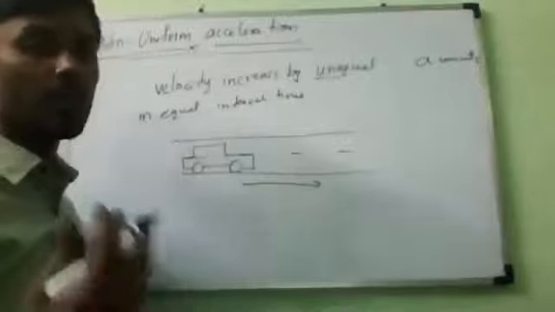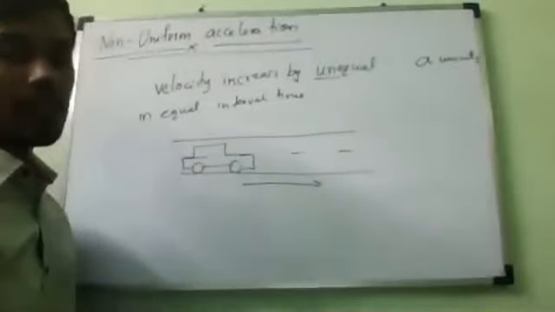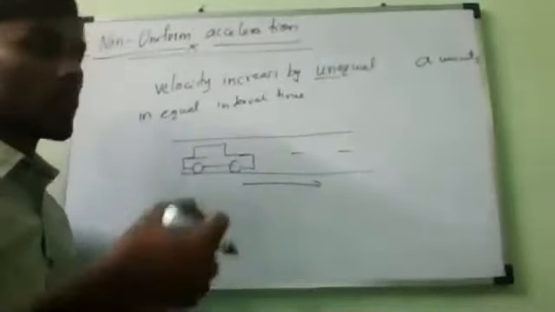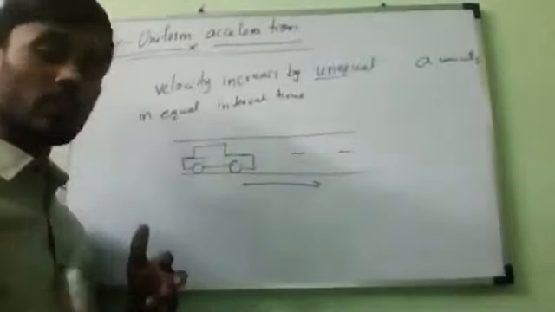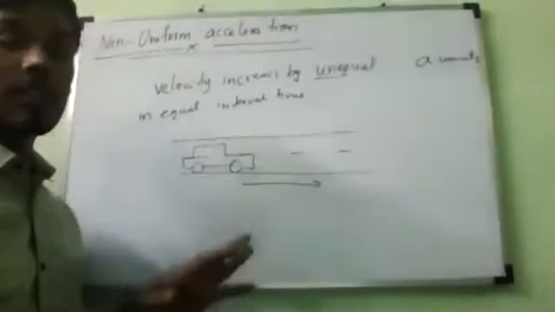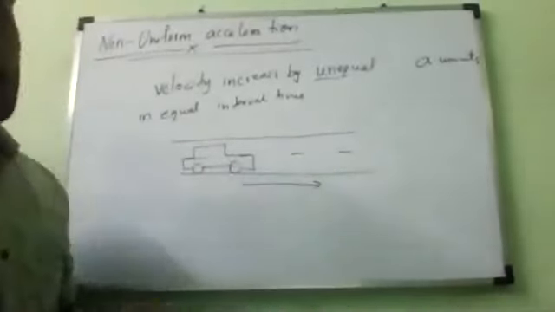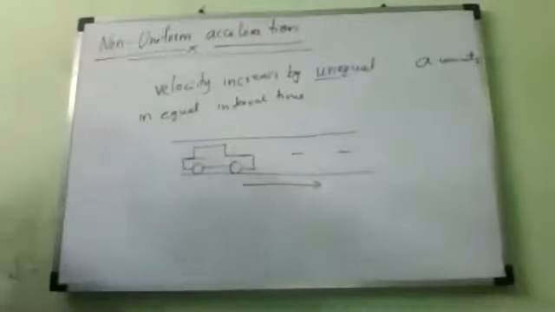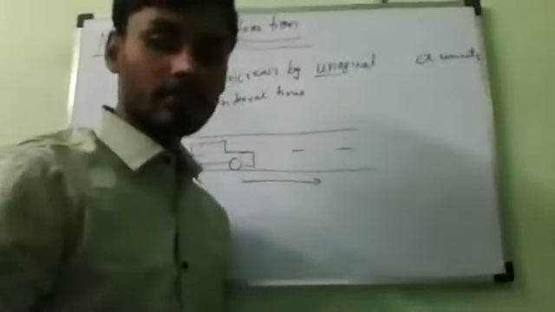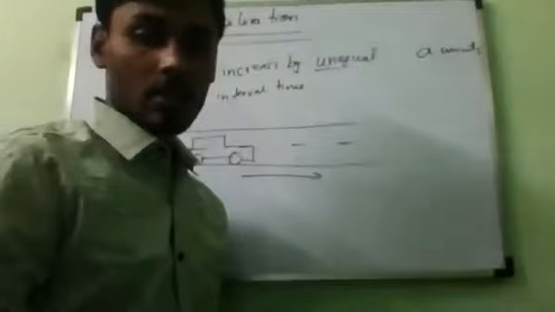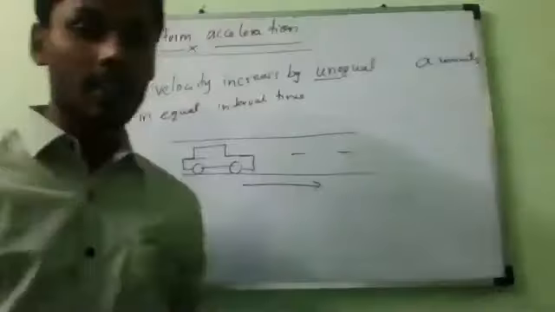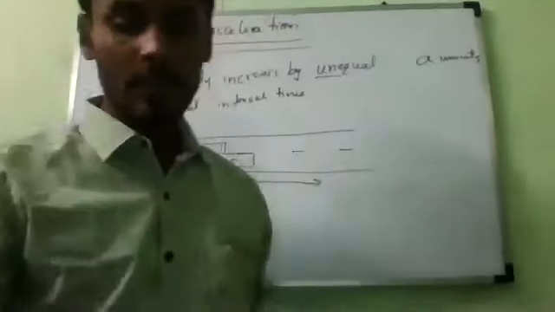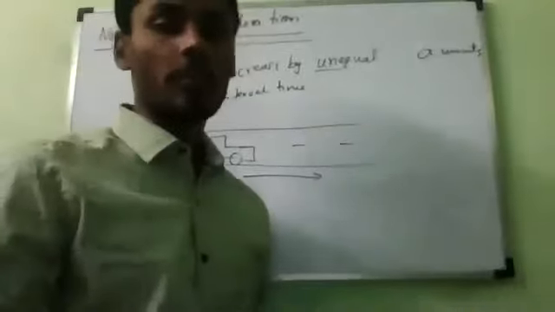Not only a car or bike, see your bicycle also. A few times you pedal very fast, a few times very slow, a few times normally. That is also called non-uniform acceleration. You understand? Clear or not? Write the definition: a body has a non-uniform acceleration.